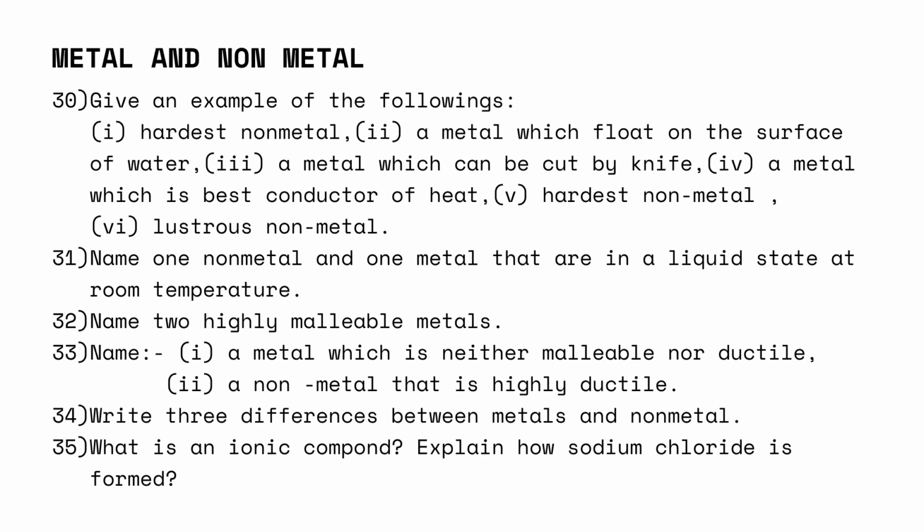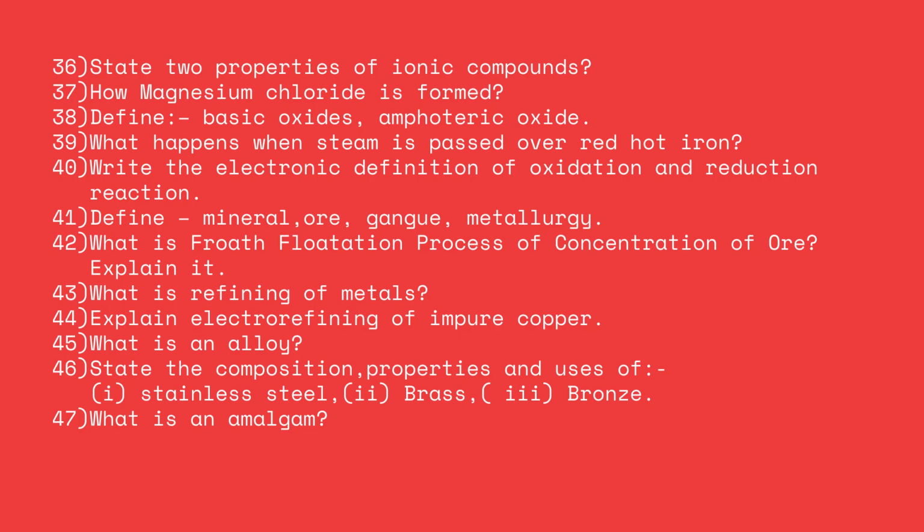What is an ionic compound? Explain how sodium chloride is formed. State two properties of ionic compounds. Then how is magnesium chloride formed? Then define basic oxides and amphoteric oxides. And what happens when steam is passed over red hot iron?